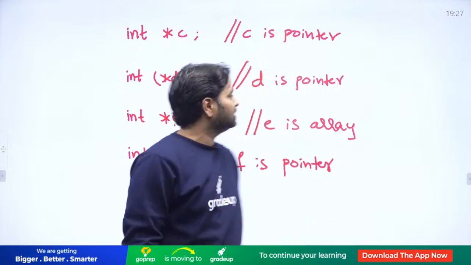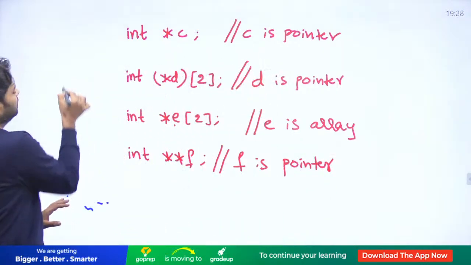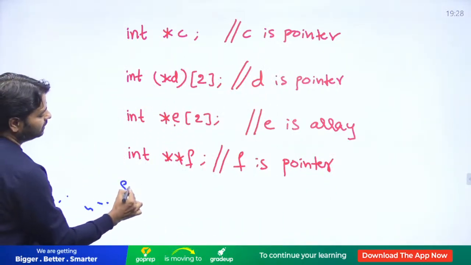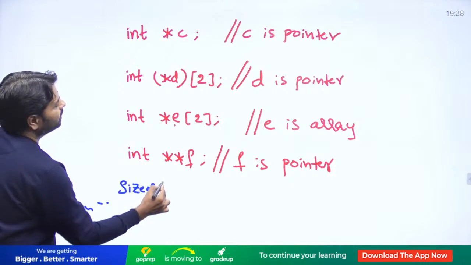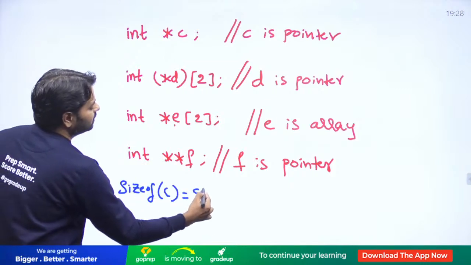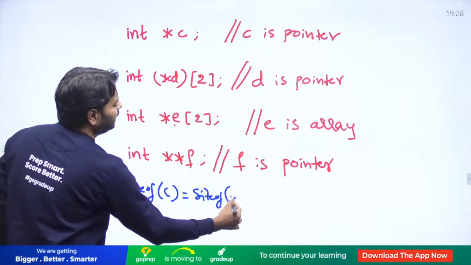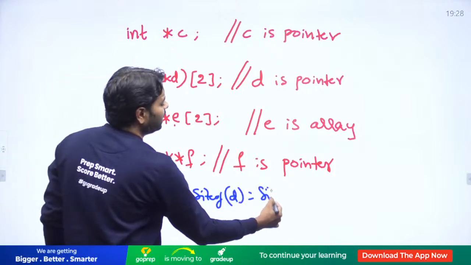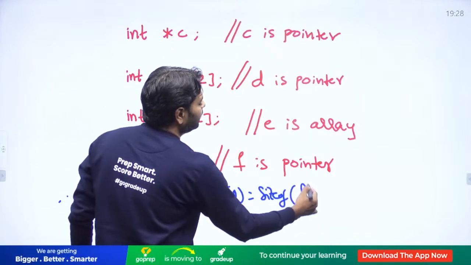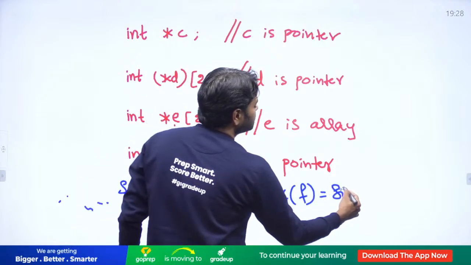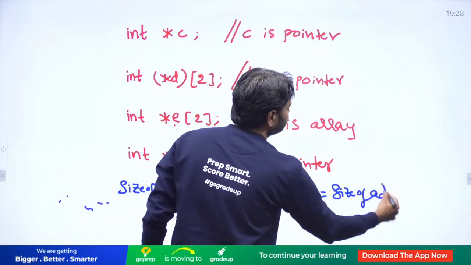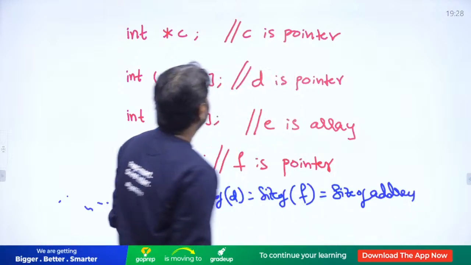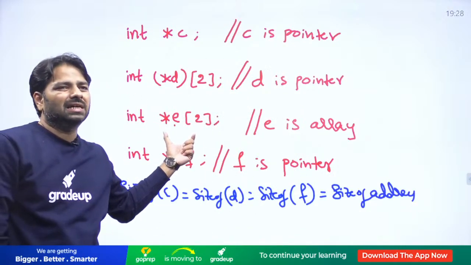If you ask me the sizes, where do I write? Sorry, here. Size of C is equal to size of D is equal to size of F, because all are dealing with addresses. It is same as size of address. But E is not going to give the size of address.